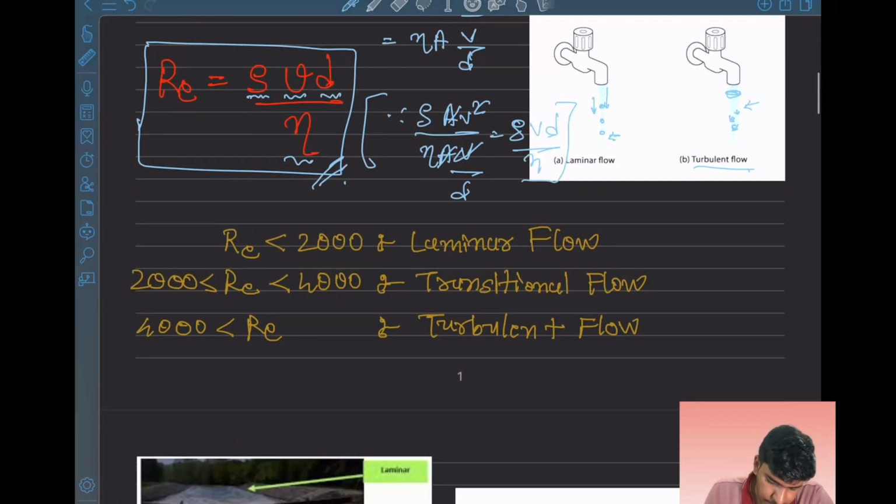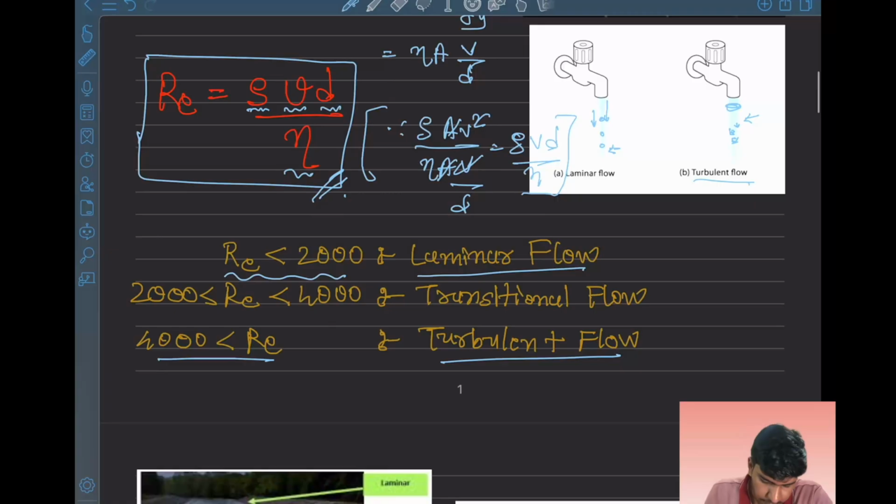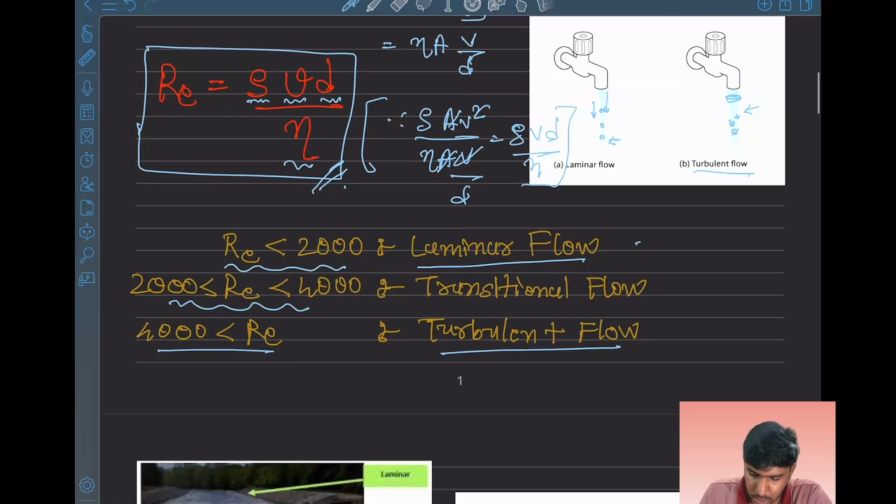If the Reynolds number is less than 2000, we say the flow is laminar. If it is greater than 4000, then the flow is turbulent. And if it is between 2000 and 4000, it is going from laminar to turbulent, which means it is a transitional flow.